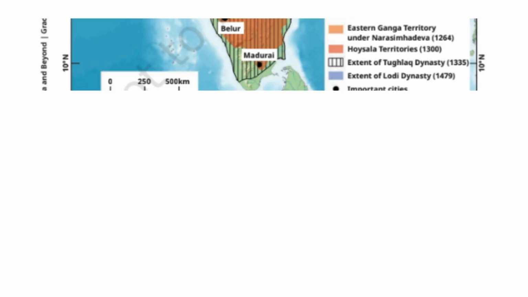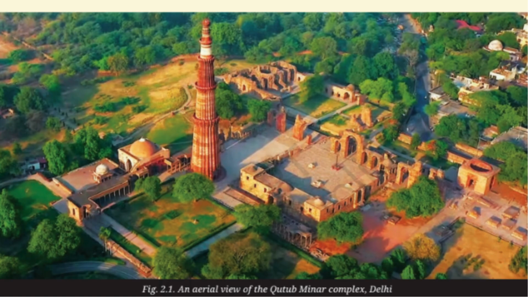Let's begin with a picture given in your book. It shows an aerial view of the Qutub Minar complex in Delhi. This is how the Qutub Minar complex looks from above. Remember, this site is in Delhi and it marks the beginning of the period we are going to study.